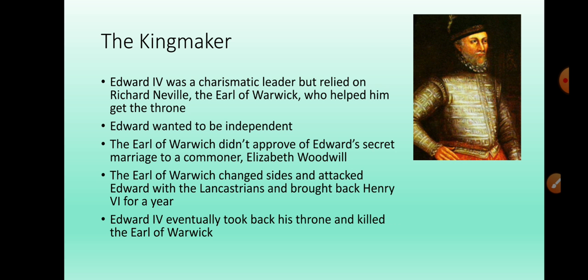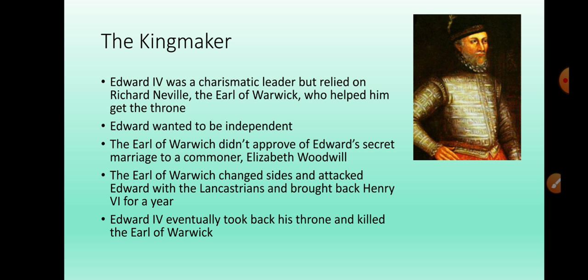At the same time, he fell in love with a commoner, Elizabeth Woodville, and a king is not supposed to marry a common woman. A king is supposed to marry a queen, a princess, to forge alliances in Europe. We've mentioned this earlier, that kings and queens were supposed to marry into other royal families.